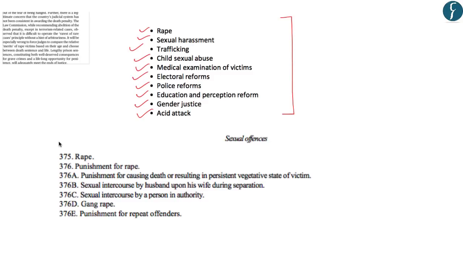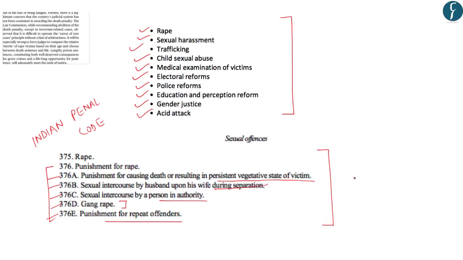It was because of the recommendations of the J.S. Verma Committee that amendments were made in the provisions of the Indian Penal Code. Specifically, sections 376A, 376B, 376D and 376E were added. 376A is about punishment for causing death or resulting in persistent vegetative state of the victim. 376B pertains to sexual intercourse by a husband upon his wife during separation. 376C is about sexual intercourse by a person in authority. 376D pertains to gang rape and 376E pertains to punishment for repeat offenders.